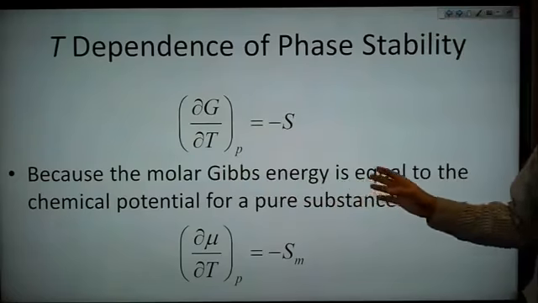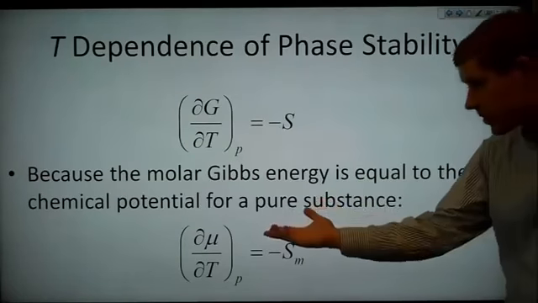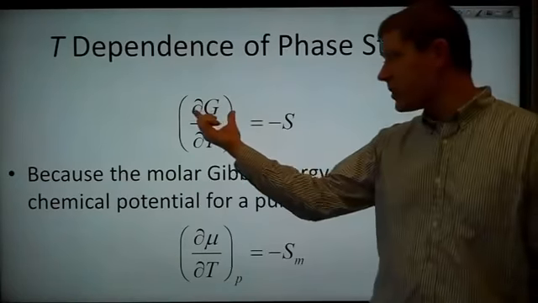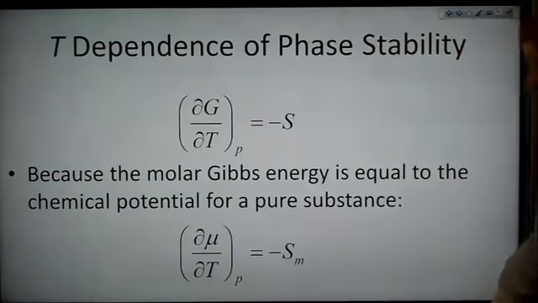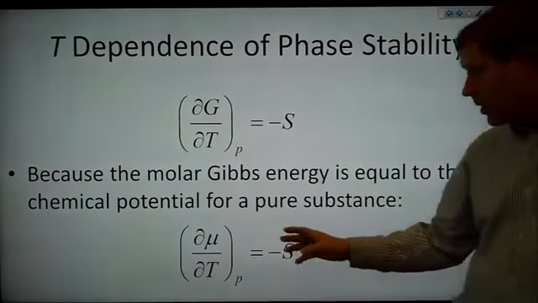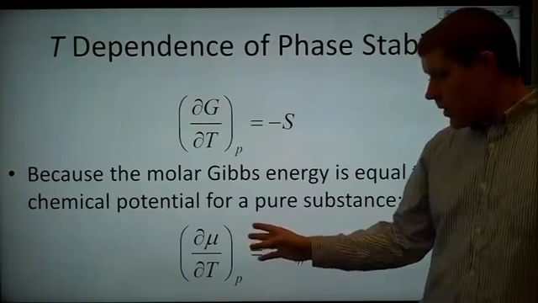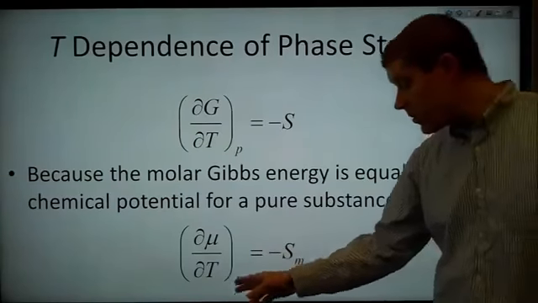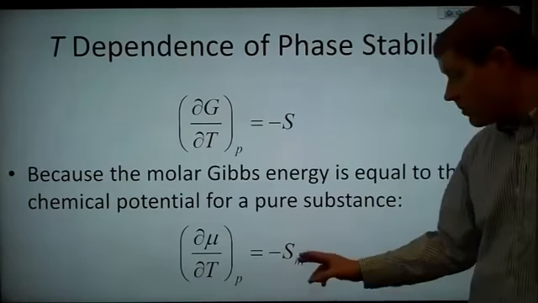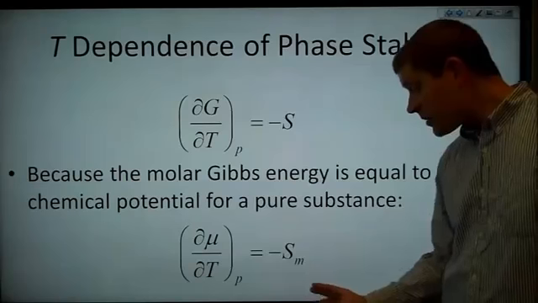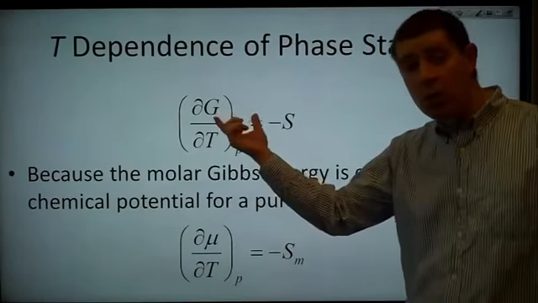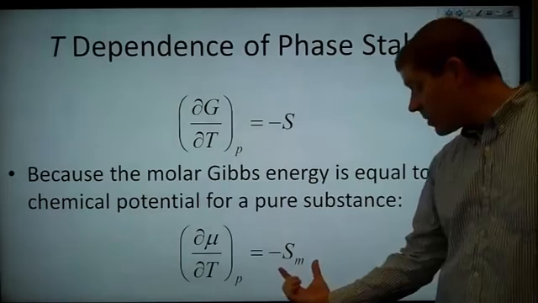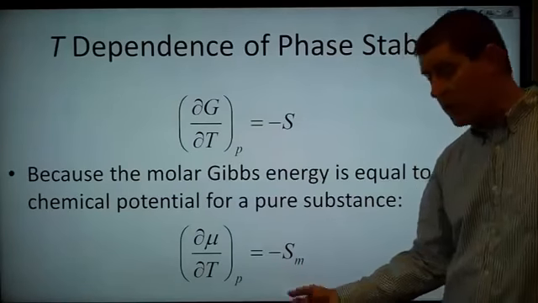Because the molar Gibbs energy is equal to the chemical potential for a pure substance, we can replace del G with del mu, the change in the chemical potential with respect to temperature at constant pressure. Since mu is the molar Gibbs energy, we now have to be talking about the molar entropy here.